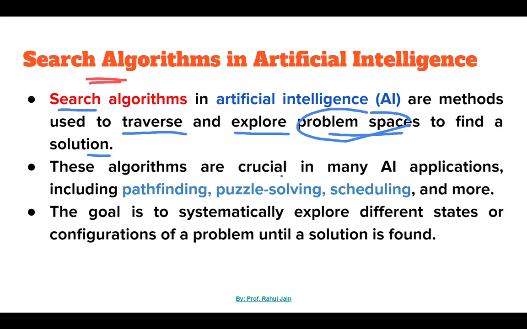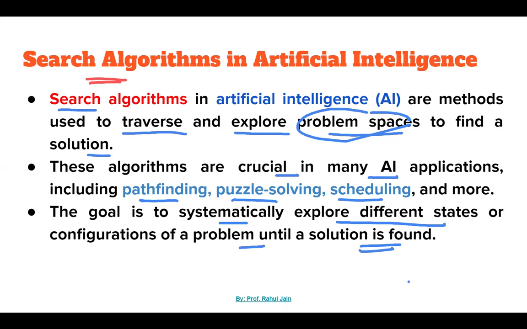These algorithms are crucial in many artificial intelligence applications like pathfinding, puzzle solving, scheduling, and many more. The goal is to systematically explore different states or configurations of a problem until a solution is found.